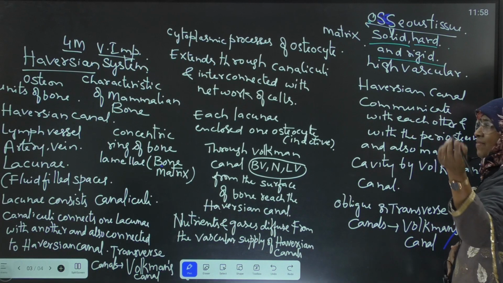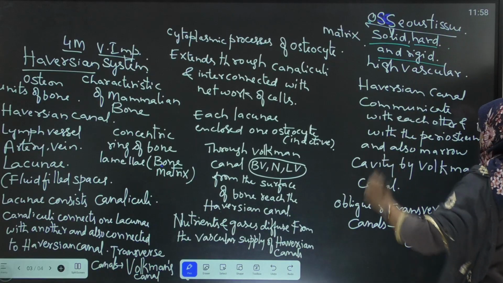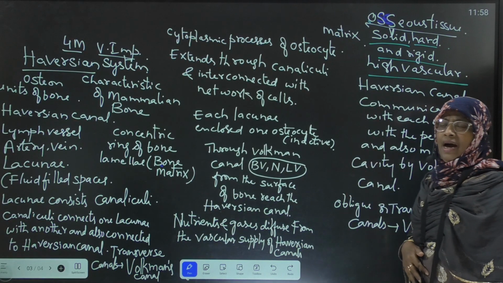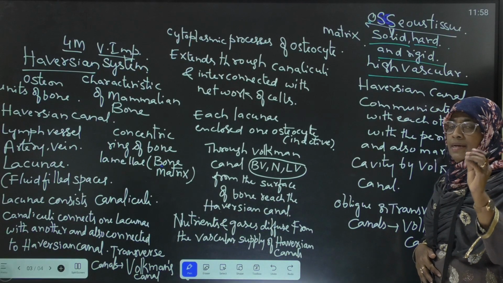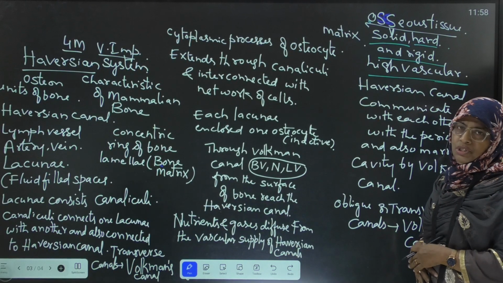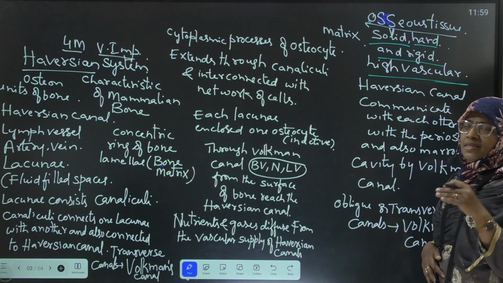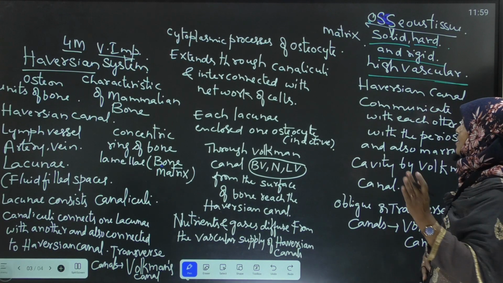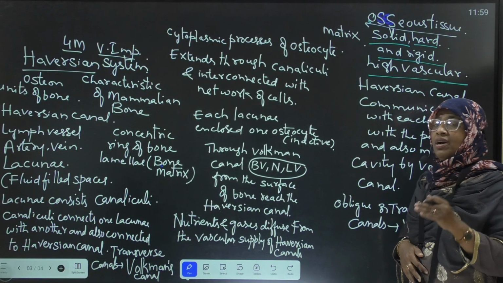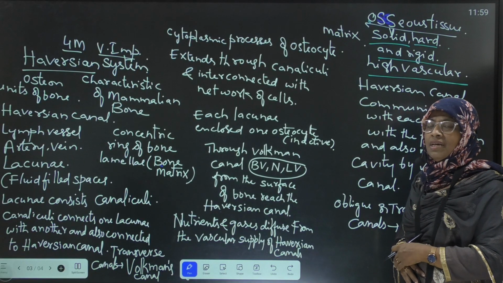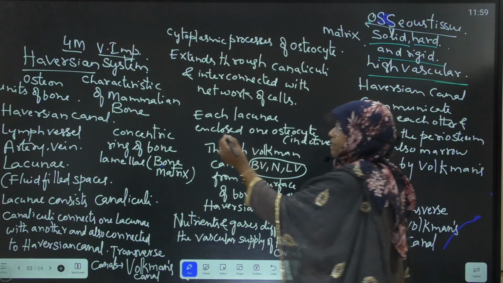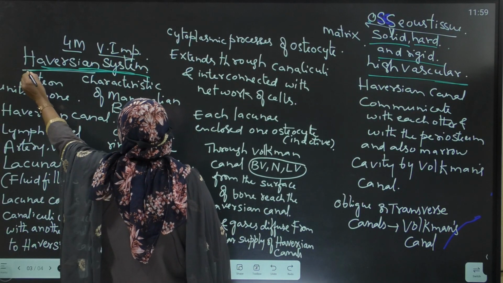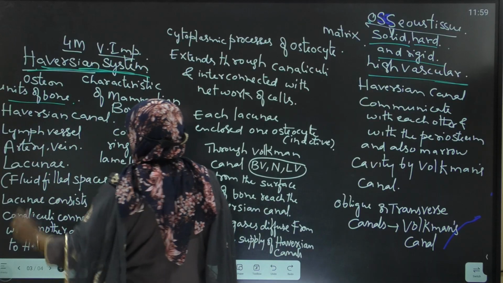Bone is otherwise called osseous tissue, and bone is highly vascular. It is one of the supporting or skeletal tissues. Next, what are the units of bone or osseous tissue? Haversian system. Haversian system is the unit of bone.